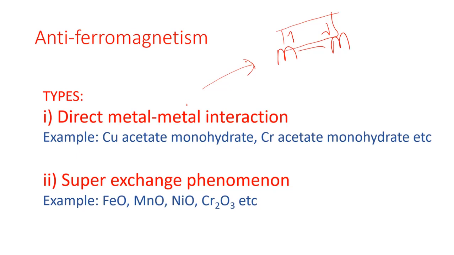Now if each magnetic center is actually paramagnetic as individual, means তারা যদি নিজেরা individually paramagnetic হয়, then these individual paramagnetic centers can couple with each other in such a manner that they are coupling in an anti-parallel alignment, and therefore the total magnetic moment would be decreased, and this type of coupling can be considered as anti-ferromagnetic. So this is direct metal metal interaction.